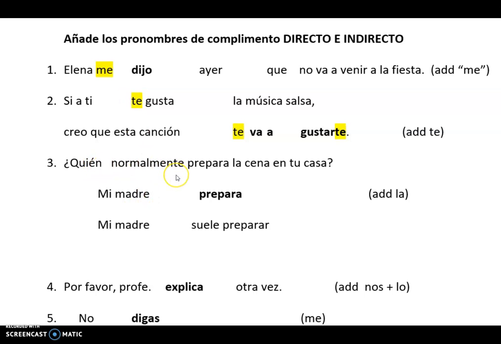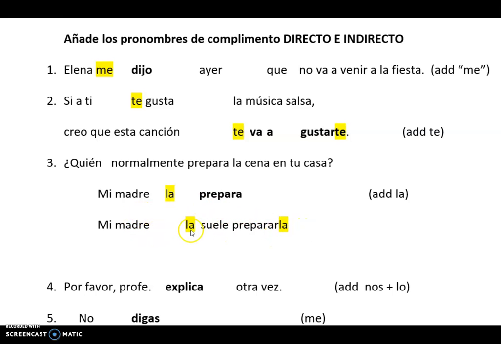¿Quién normalmente prepara la cena en tu casa? Mi madre. Where would I put la? Mi madre la prepara. What if I changed it, though, to say my mother normally tends to prepare it? Now I have a verbal phrase with an infinitive. Where could I put la? If you guessed I have a choice, you were right.